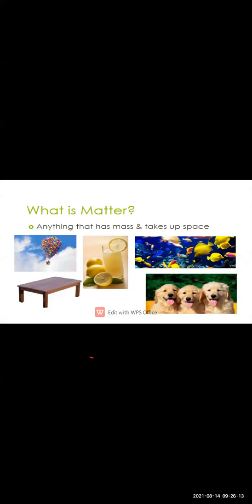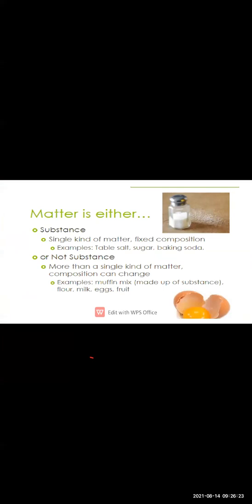So here again we are supposed to know what is a matter. Matter is anything that is having mass and occupying space. Then matter is either a substance or not a substance. When matter is made up of a single kind of element, that time we can say that matter is a substance. For example, sugar, table salt, baking soda, these are the substances.